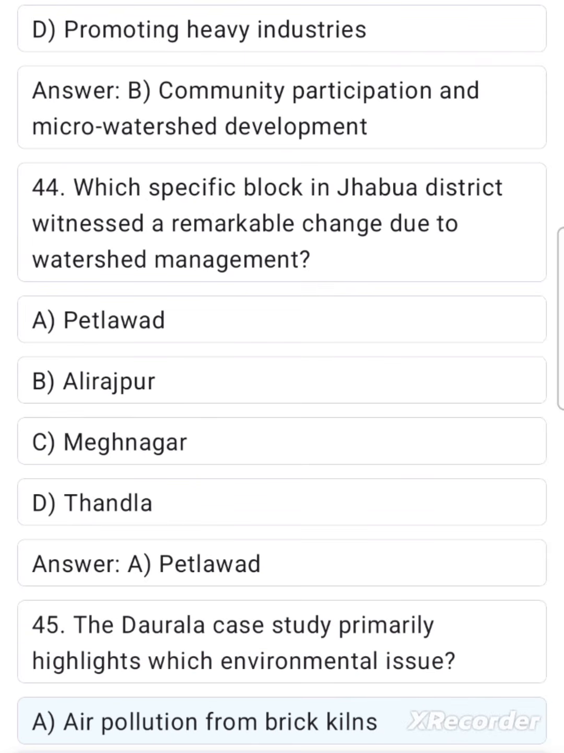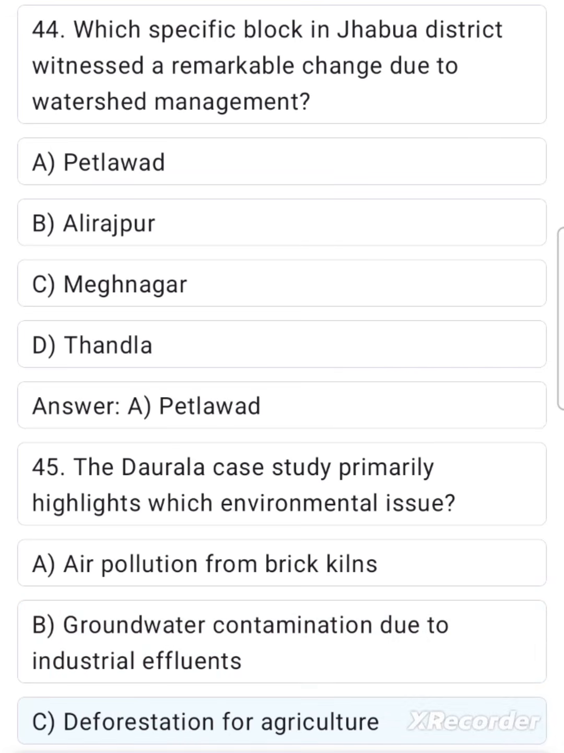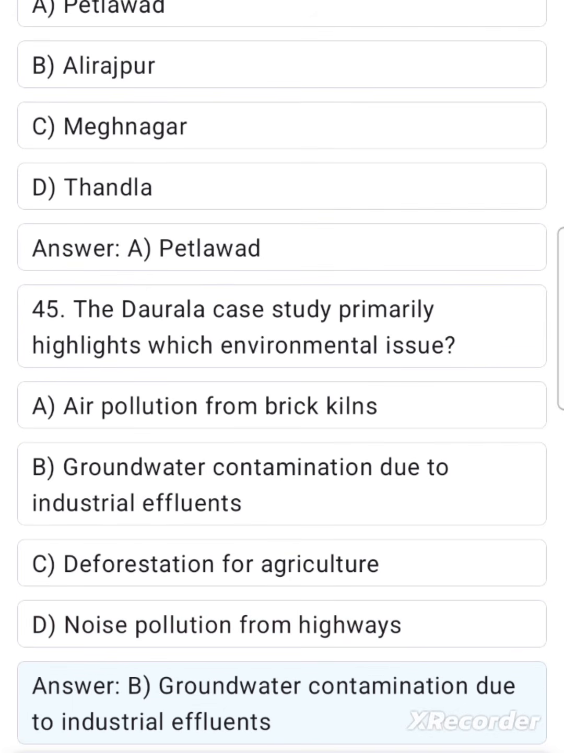A. Air pollution from brick kilns. B. Groundwater contamination due to industrial effluents. C. Deforestation for agriculture. D. Noise pollution from highways. Answer. B. Groundwater contamination due to industrial effluents.